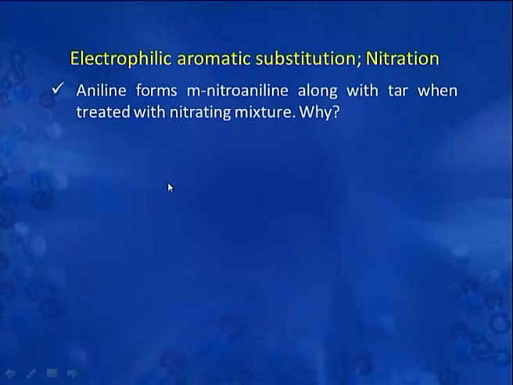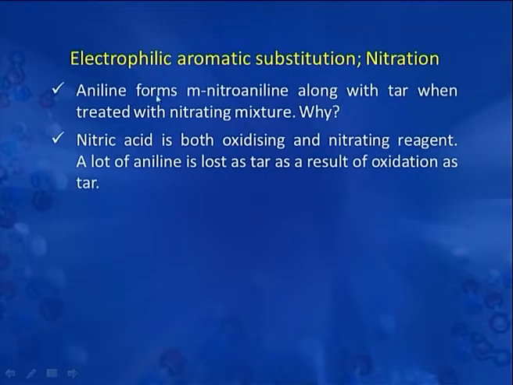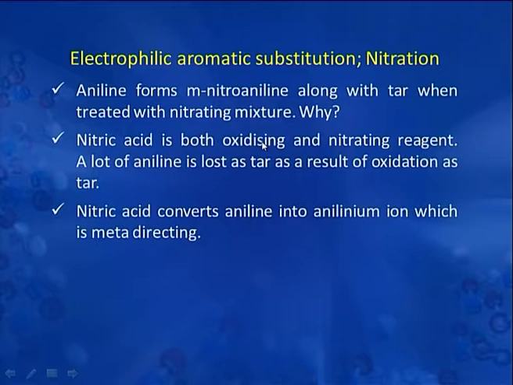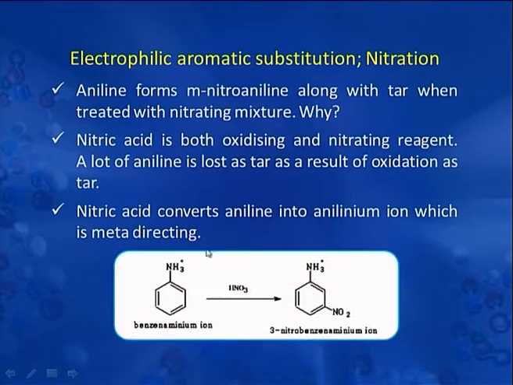Now, the question arises why? Because just now, in the earlier slide, we have discussed that aniline and substituted anilines are ortho and para directing. Then why is it so that aniline forms meta-nitroaniline when treated with nitrating mixture? Now, the reason behind it is that nitric acid is both oxidizing in nature as well as a nitrating reagent. A lot of aniline is lost as tar as a result of oxidation. Nitric acid then converts aniline into anilinium. See, this is acid and NH2 gives the lone pair of electrons to proton and becomes anilinium ion.